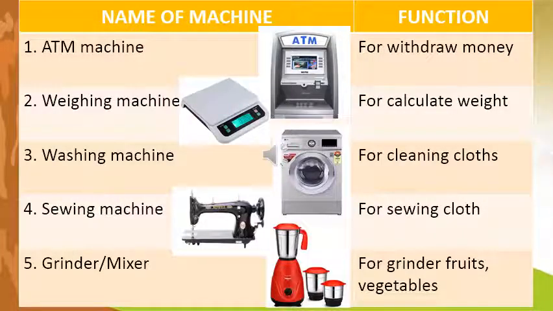Now, in these images, I will show the name of the machine and its function. Let's see. The first one is the ATM machine, which is used to withdraw money. The second one is the weighing machine, which is used to calculate weight. The third is the washing machine, which is used for cleaning clothes. The fourth one is the shaving machine, which is used for shaving. And the fifth one is the grinder, which is used for grinding fruits and vegetables.